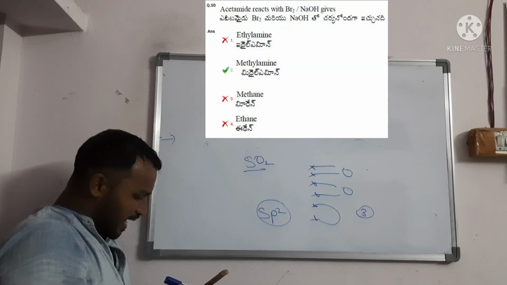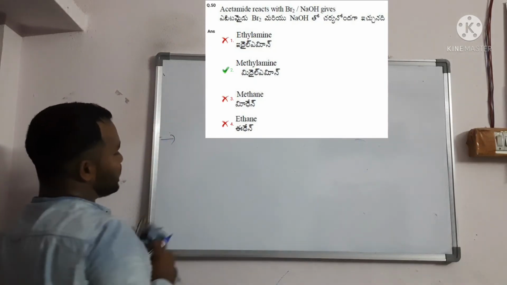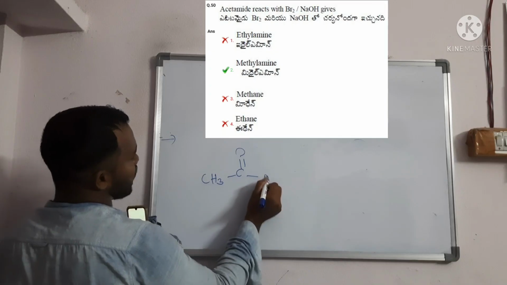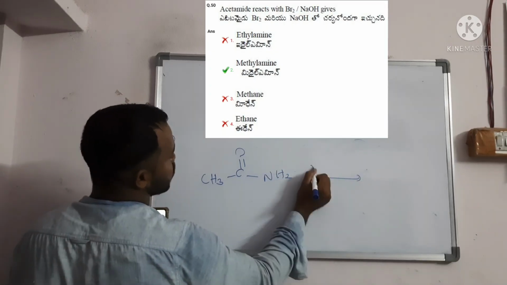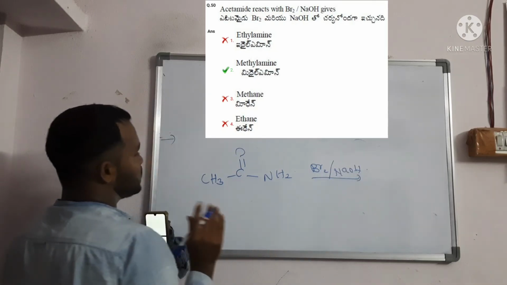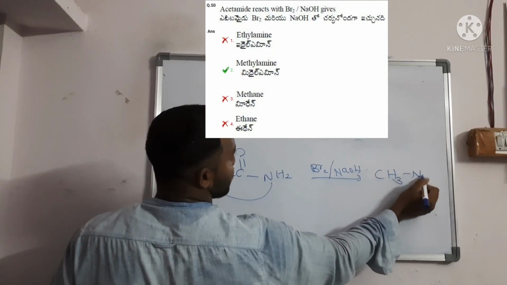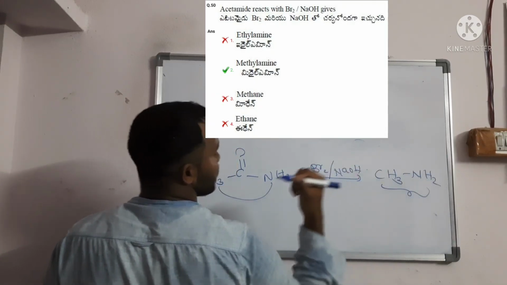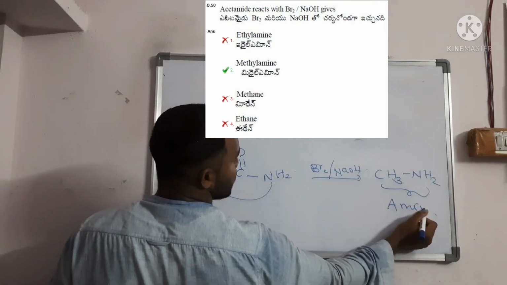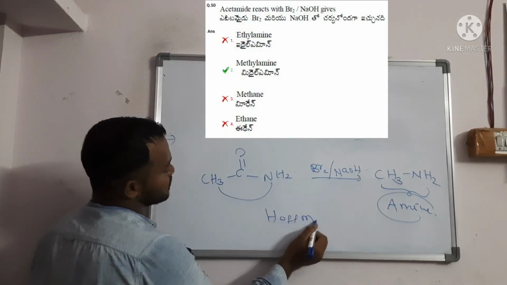Question number 50. Acetamide reacts with bromine in NaOH and gives what? Acetamide is CH3 with an amide group. In the presence of bromine with NaOH, it gives CH3NH2, an amine group. So a primary amine is given. Whatever group you take, you will get amines, right? This is the Hofmann degradation reaction.